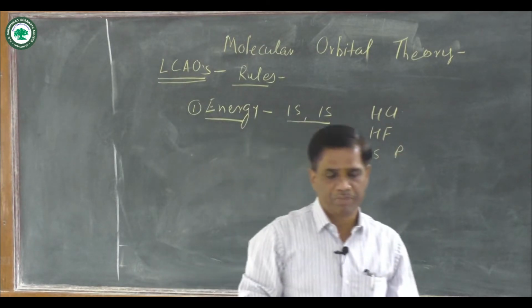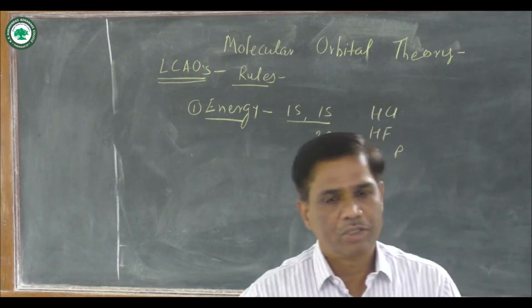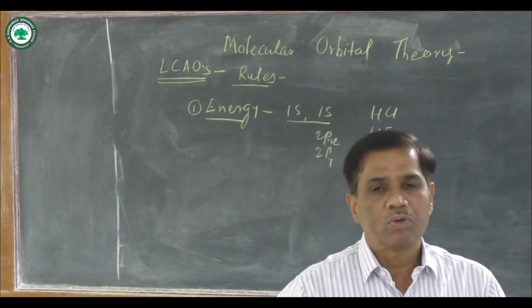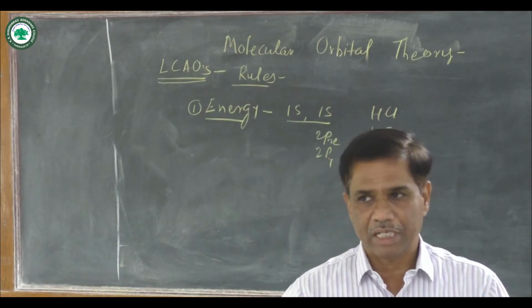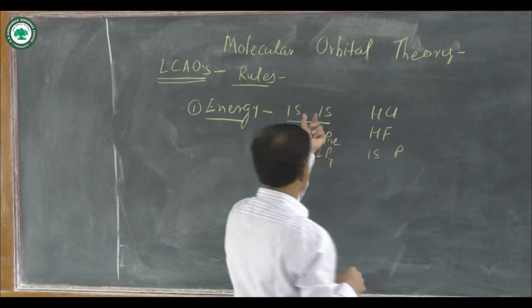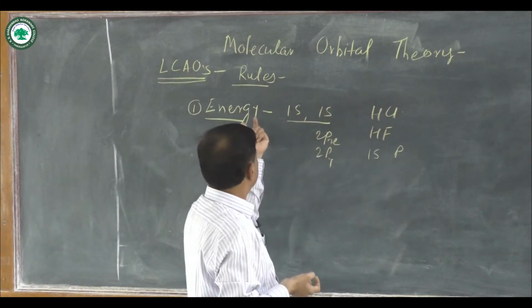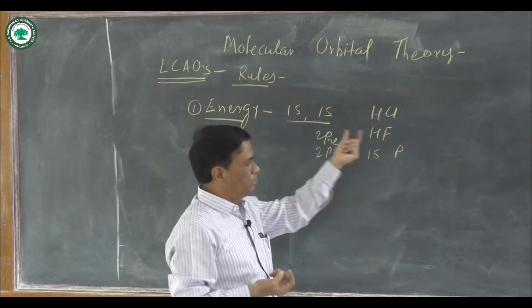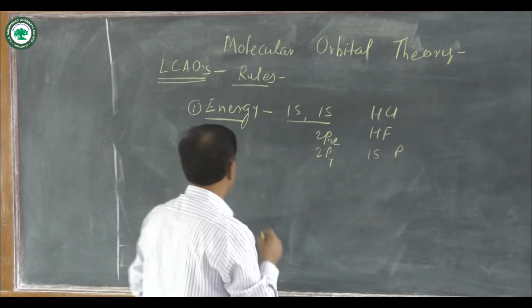Fluorine has atomic number 9, 1s2, 2s2, and 2p5 is the electronic configuration. 2p orbitals are there, and still there is overlapping of atomic orbitals. In a homonuclear diatomic molecule, their energies must be the same, but that rule is not followed for the heteronuclear diatomic molecule.